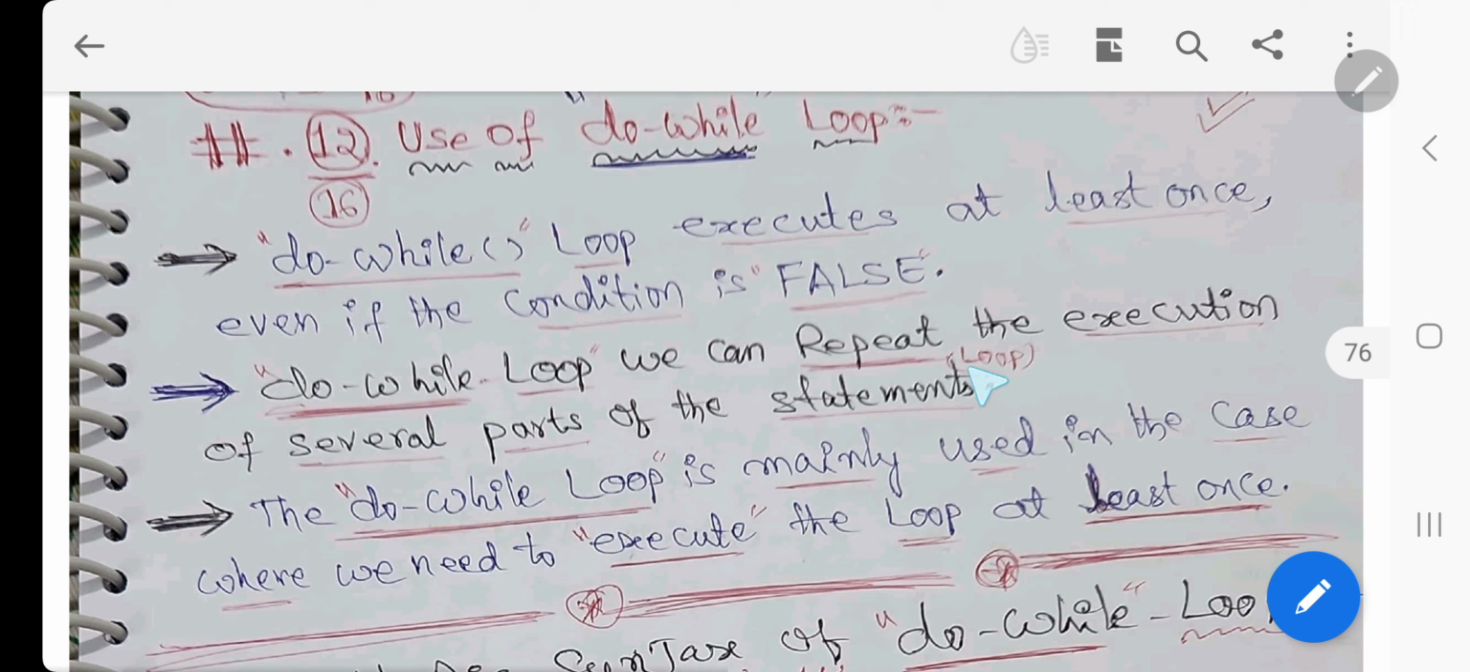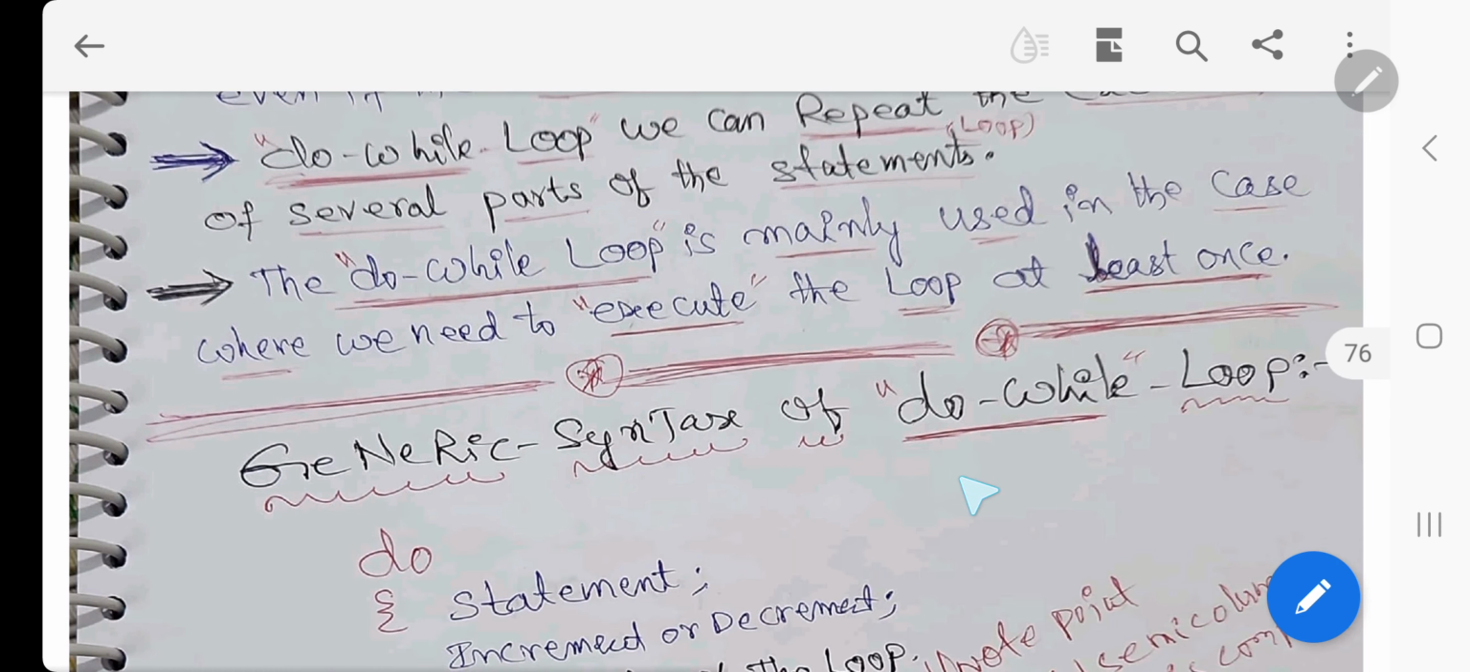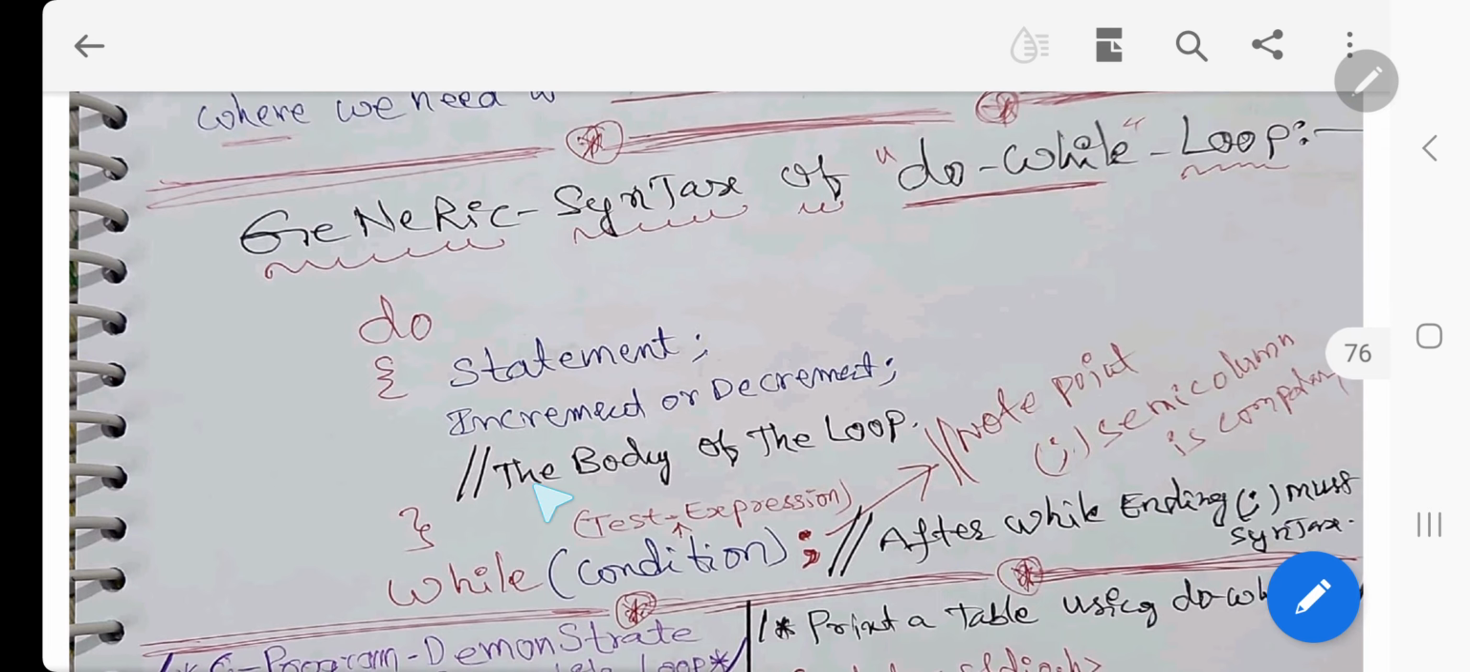Do while loop, we can repeat the execution of several parts of the statement. Same thing, same definition will be there. The do while loop is mainly used in a case where we need to execute the loop at least once. In this case we use that one. Generic syntax of do while loop.